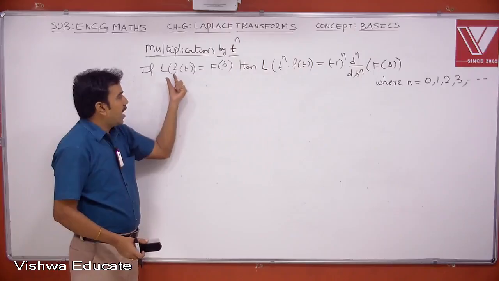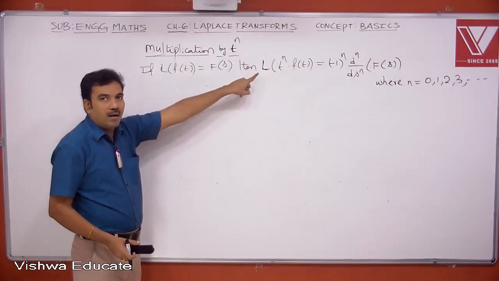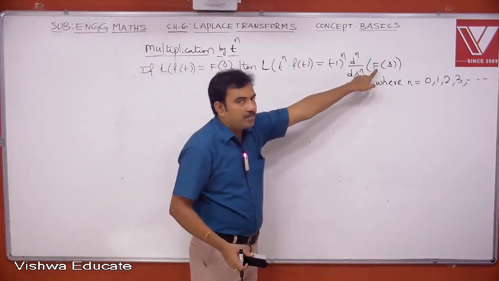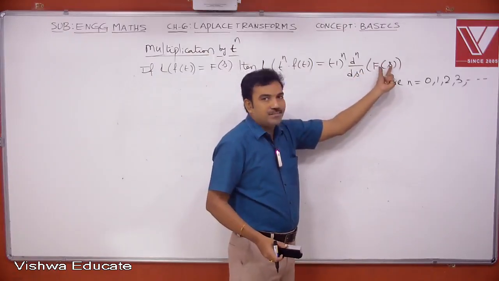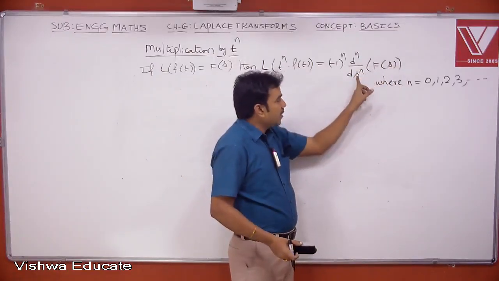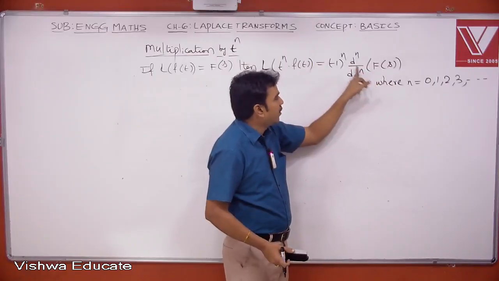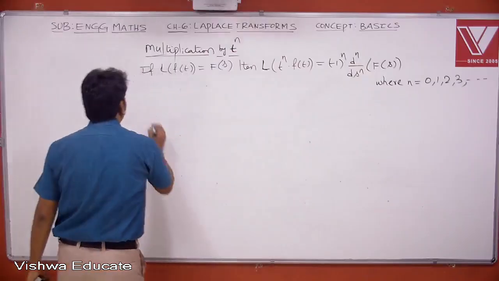Once you get the Laplace of small f as capital F, you can easily get the Laplace of t power n into f of t again in terms of capital F of s. This is a function in the variable s. Differentiate this with respect to s n times and multiply with (-1) whole power n. Let us see an example.